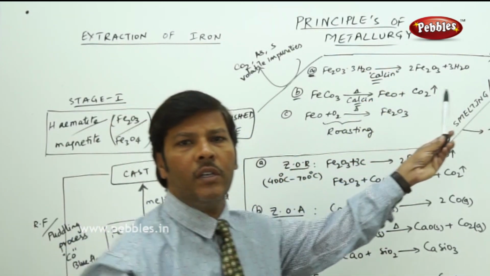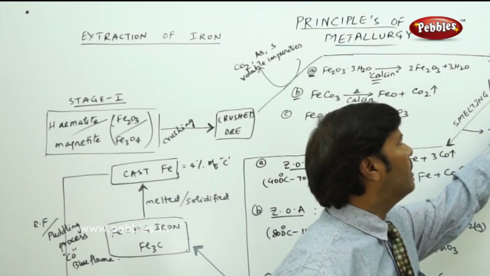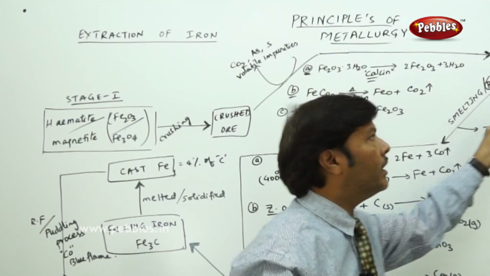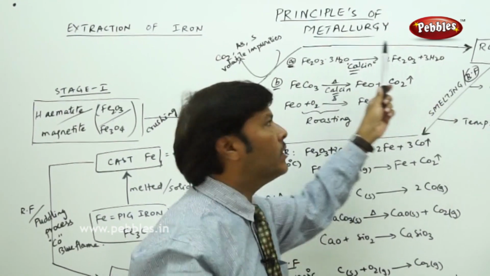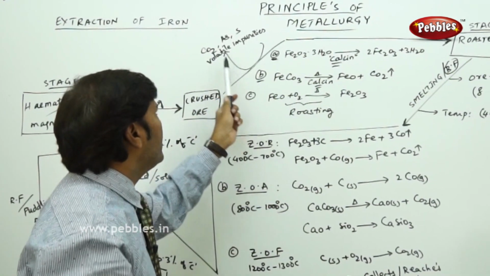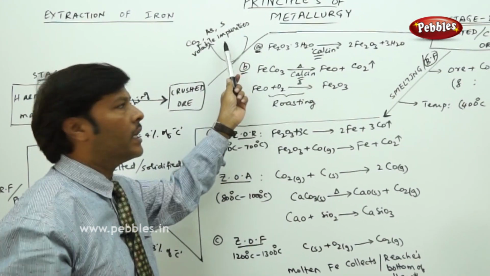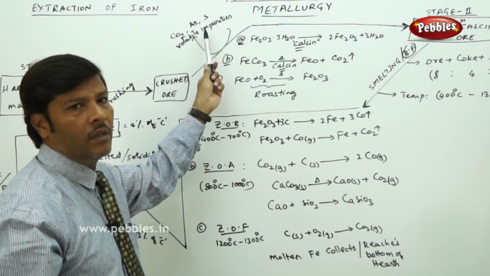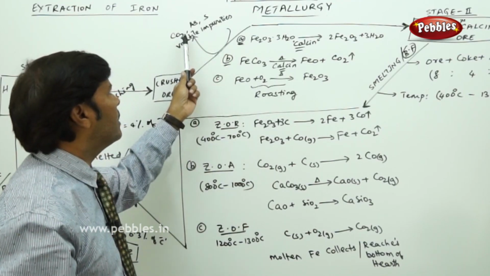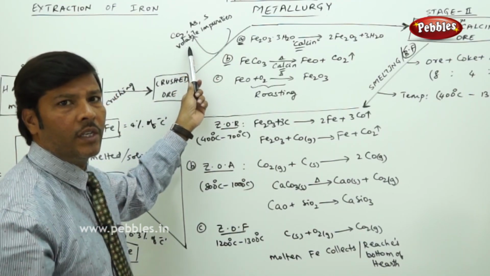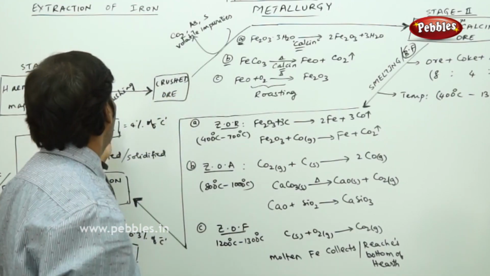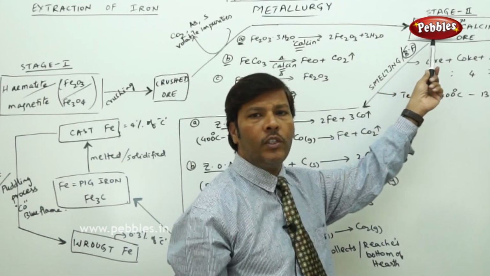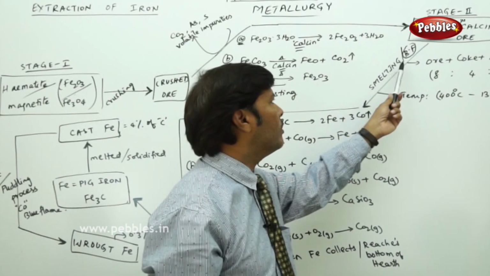After roasting, we get the roasted mineral ore. Once roasting and calcination are completed, if there are any volatile impurities like carbon dioxide, arsenic or sulfur, these volatile impurities are separated from the oxide mineral ores of Fe2O3 and Fe3O4. Then, at stage 2, simultaneously we are introducing the blast furnace.